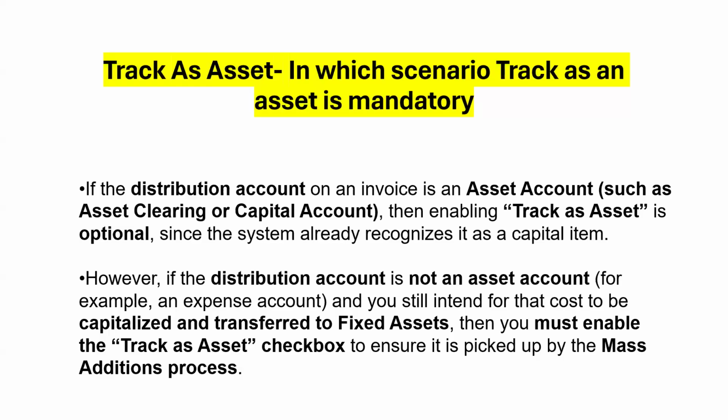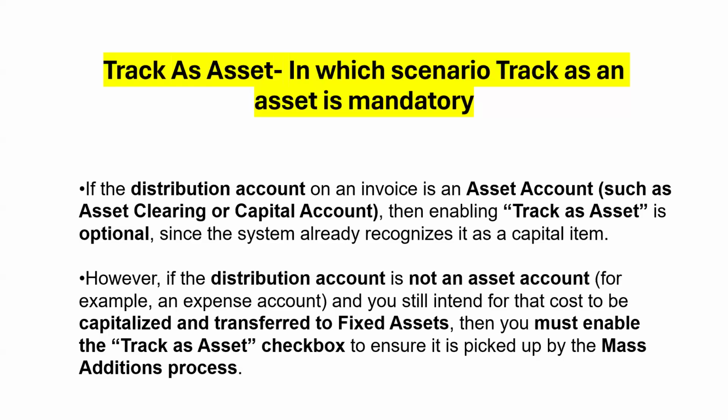When the project completes, that cost should be capitalized and transferred to FA as part of a CIP asset, construction in progress. So in that case, they will use an expense account.